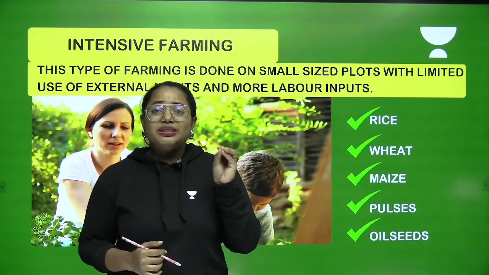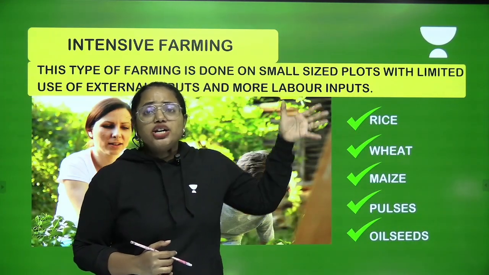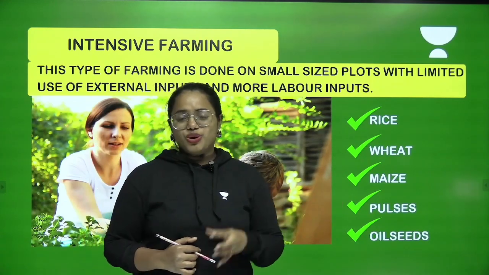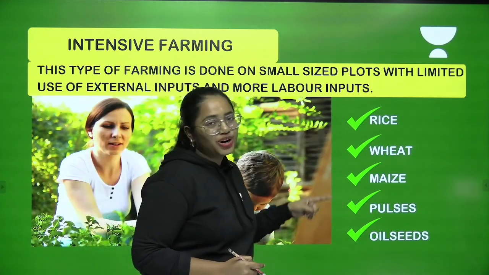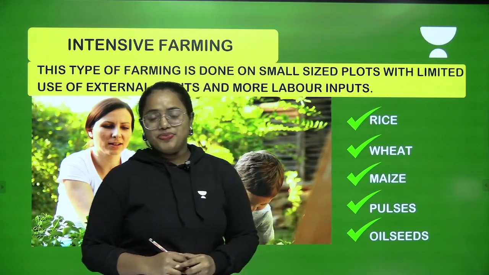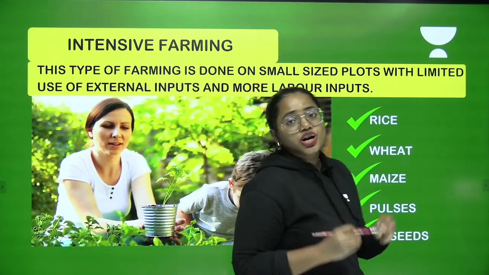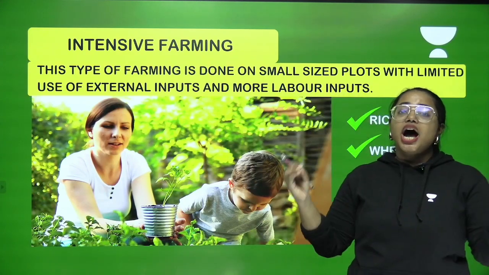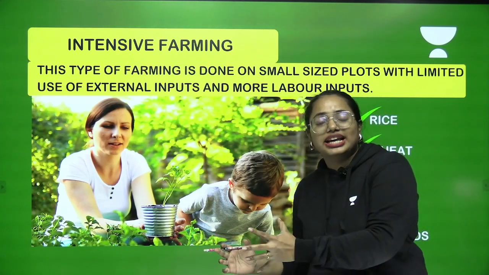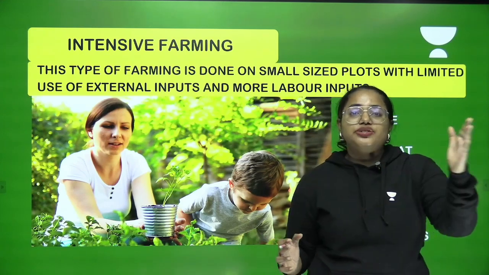I want to tell you the basic types of crops which are cultivated under this particular category of farming. What are they? Rice, wheat, maize, pulses, oilseeds. So these are considered as crops that are cultivated under subsistence farming, or more specifically intensive subsistence farming.